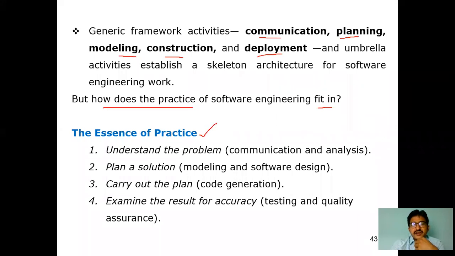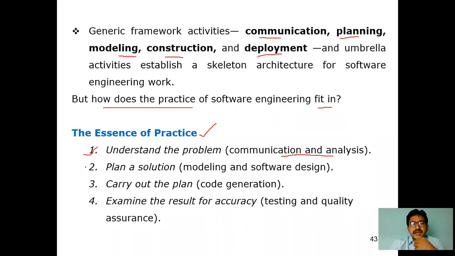Let me see the first subheading under this, the essence of practice. Please note it down. We have four essences of practice. The first one is understand the problem. This comes under the communication and analysis activities. Out of the five framework activities, under communication and analysis, first of all we need to understand the problem. We have to clearly understand what the customer need or the customer requirement is, what the stakeholder requirement is.